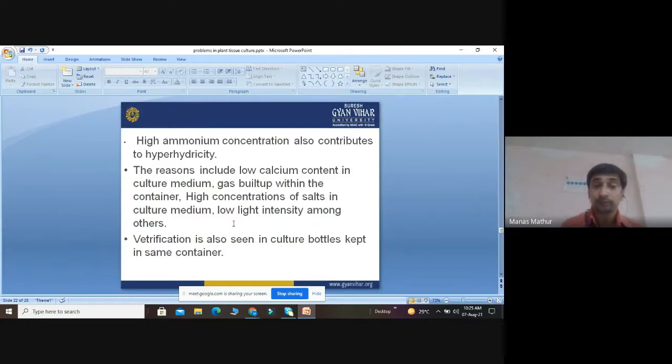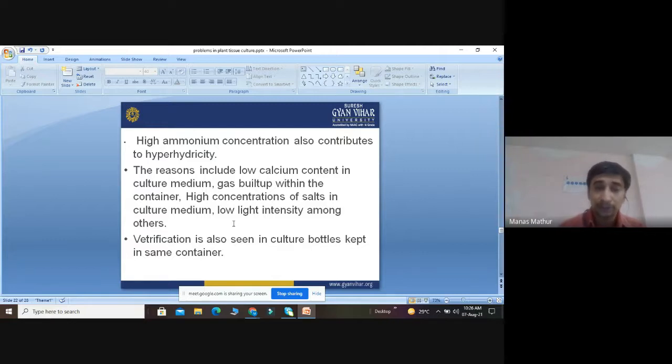When we prepare the media, we are using some ammonium salt also. Sometimes if the quantity of ammonium salt is increased, it will create an osmolytic imbalance. This osmolytic imbalance can also contribute to hyperhydricity. The main reasons include low calcium content, meaning a reduction in the calcium content in the medium, and gas build-up within the container. High concentration of salt and low light intensity are also other causes.